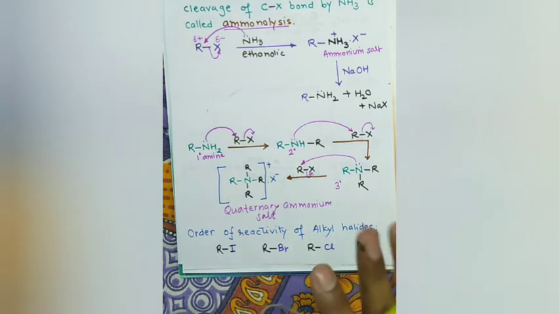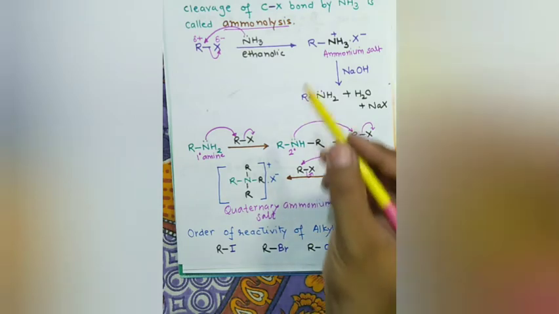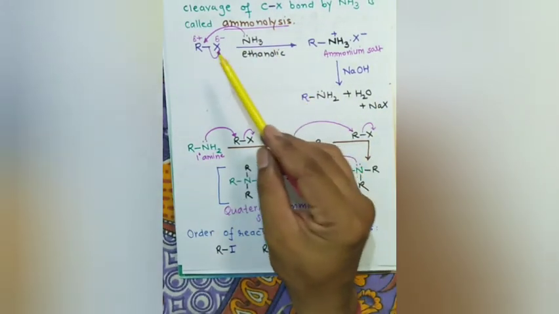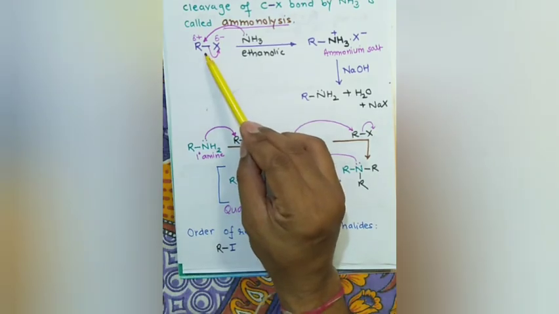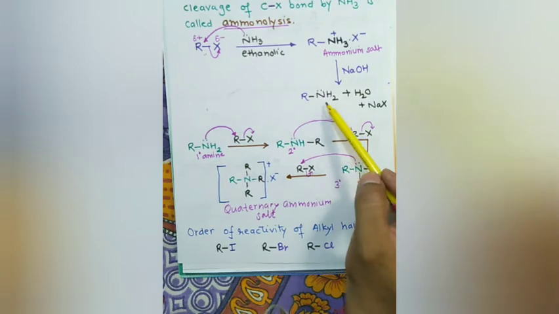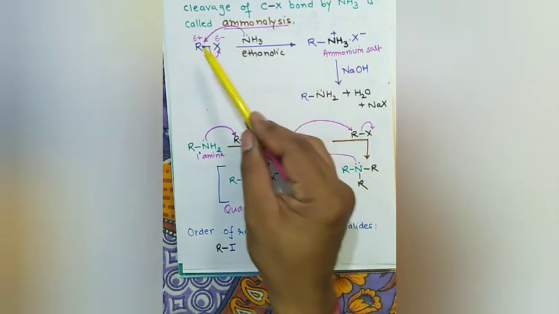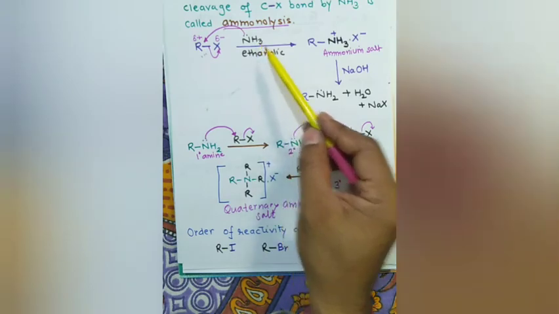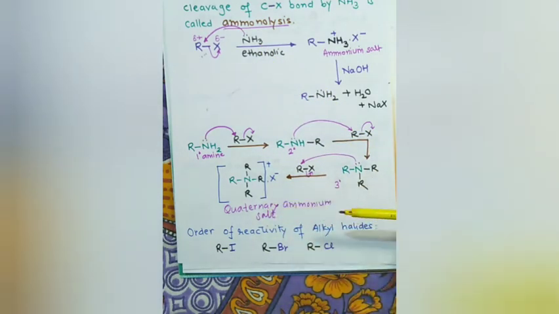But we can change the percentage. Suppose you want primary amines, then you can adjust the proportion: take this in very small quantity and this in excess, and the major portion will be primary amine. But if you take this in excess and this in a small limited amount, then you will get a quaternary ammonium salt.